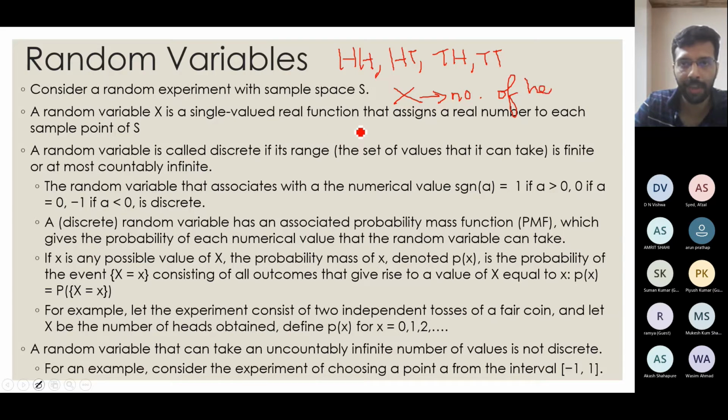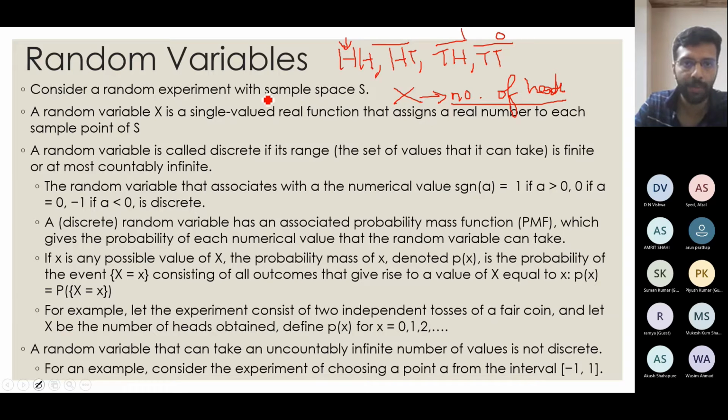I can define the random variable as number of heads, number of tails, or the first one being a head, or at least one head. So that is the beauty of this random variable. For whatever be my question, I can define it as per my question. So the question that I am seeing is what is the number of heads. So if you see from this case there are 2 heads. This case and this case there is only 1 head. This case there is 0 head.